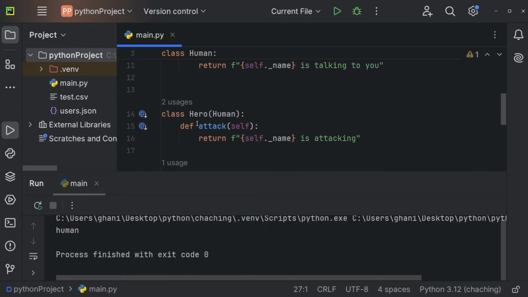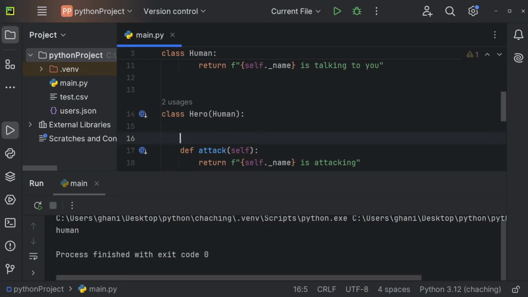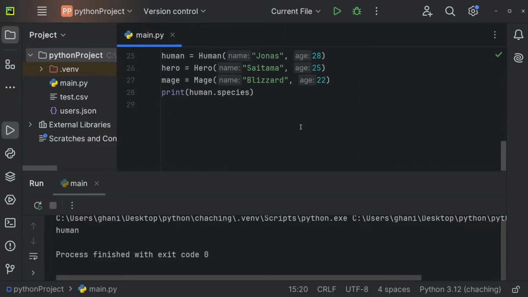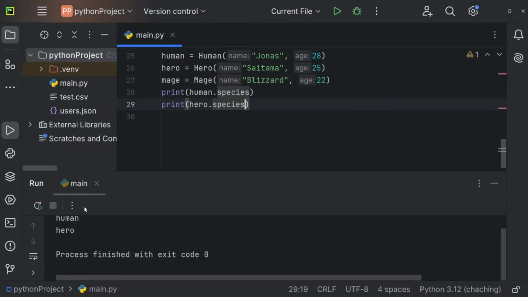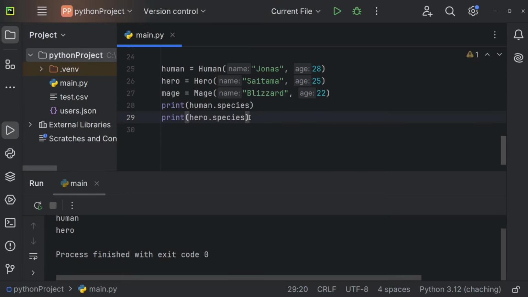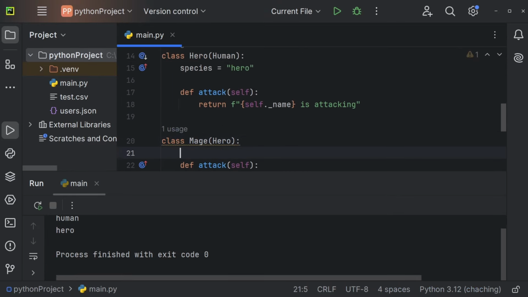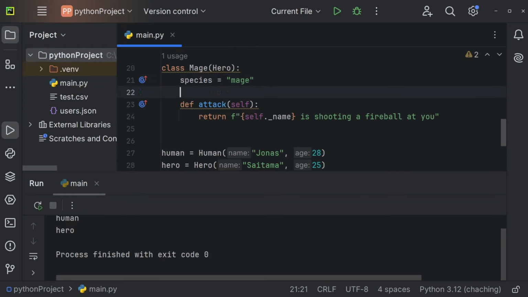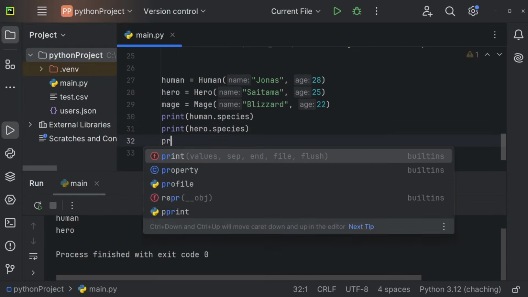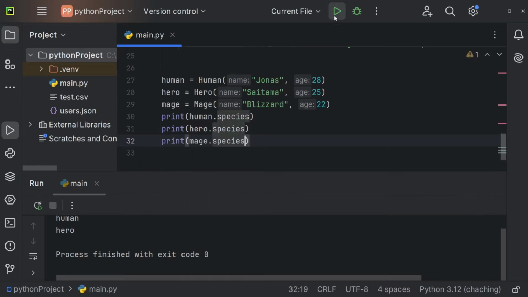But now I can also override the species within our hero. So this here could be a species being equal to hero. So let me now also print hero.species. And now we would get the species hero. So I'm overriding the property, the class variable to be precise, within our hero. And now I can of course also override that class variable within our mage. So species is equal to mage. And I'm actually just going to print mage.species as well. And you can see this works.